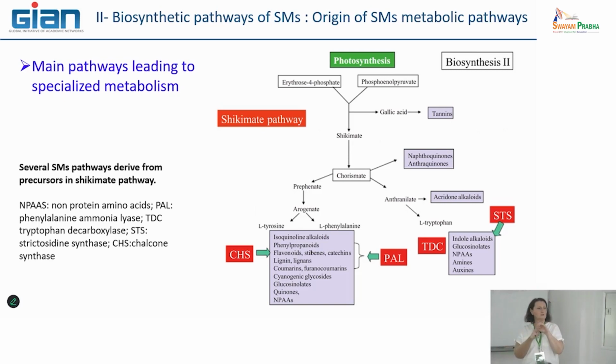Strictosidine is the second intermediate that leads to the specific metabolic pathway of alkaloids. And strictosidine comes from tryptophan decarboxylase to produce tryptamine, and a strictosidine synthase that is able to combine secologanin and tryptamine to produce the first, what we name the first alkaloid precursor, strictosidine.